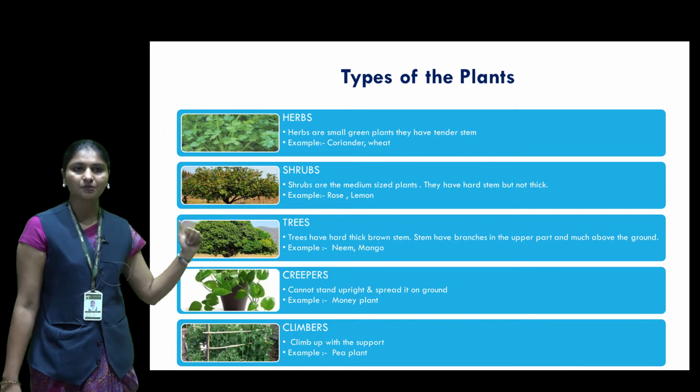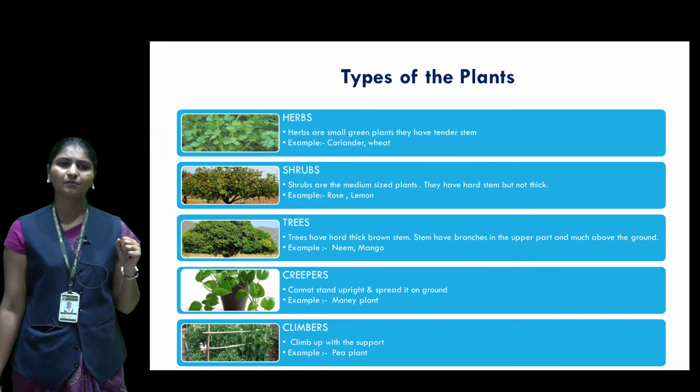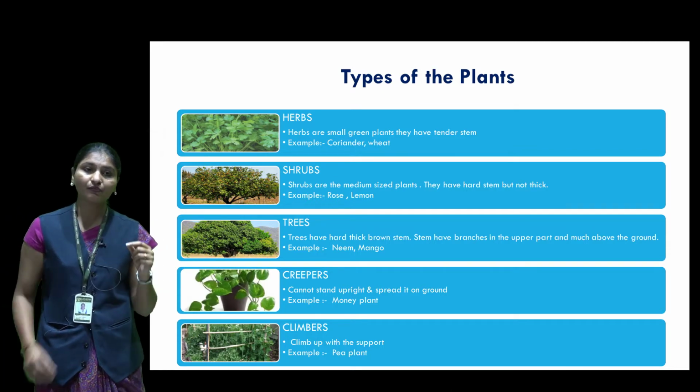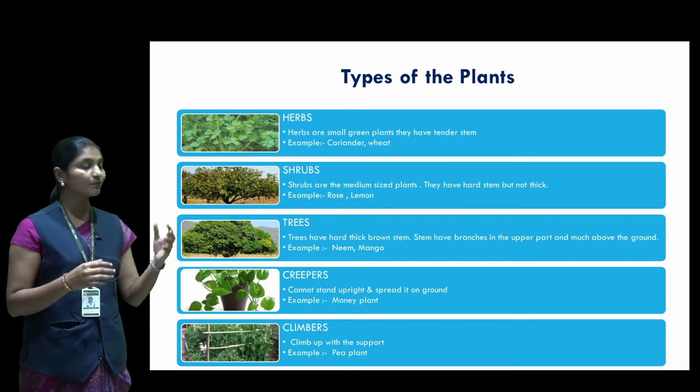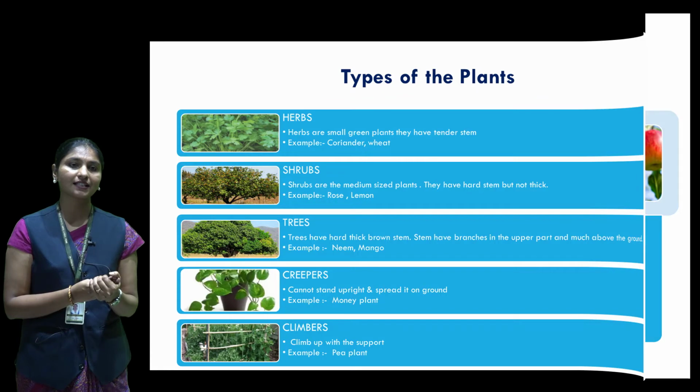Now next is climbers. What is meant by climbers? The plants that climb up with the support of a neighboring plant are called climbers, and the main familiar example is the pea plant.